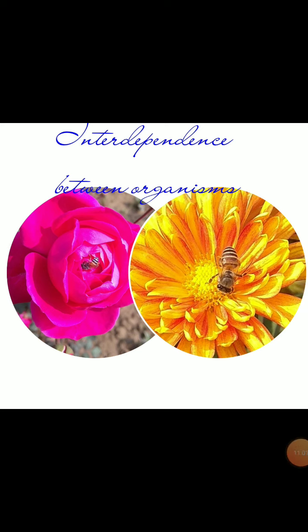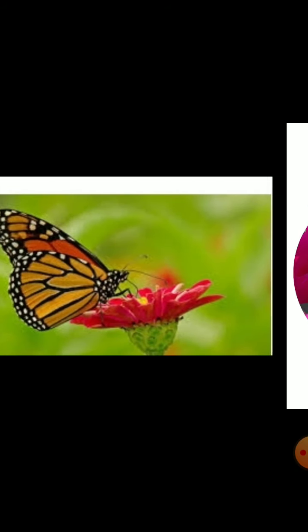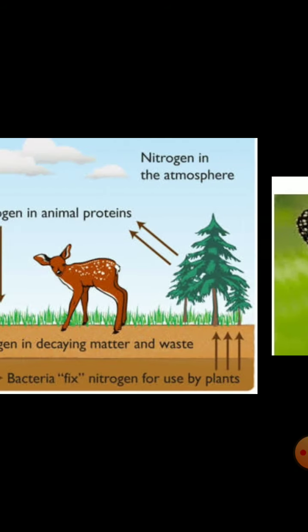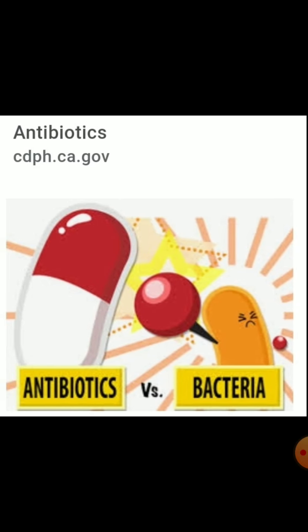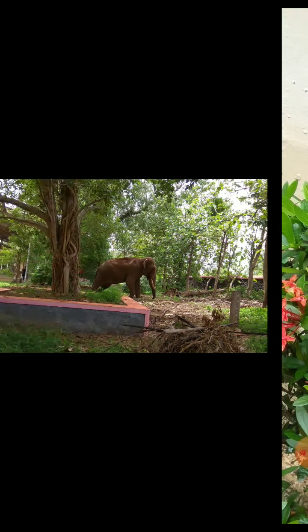Before we conclude with this topic, I would like to summarize what I taught today. Interdependence between organisms: dependence of animals on plants, dependence of plants on animals, many examples.